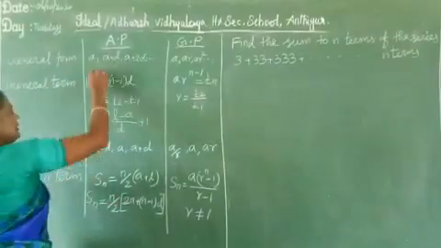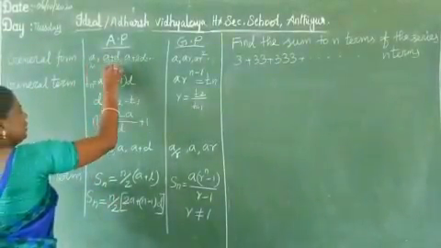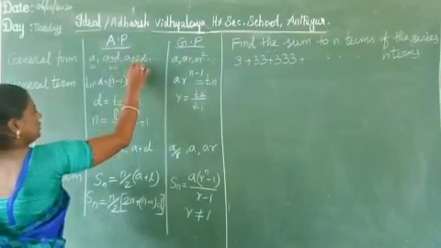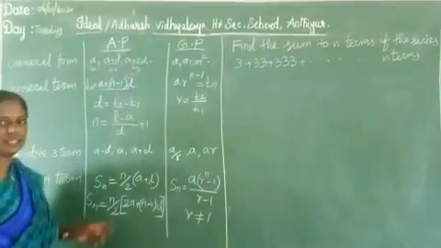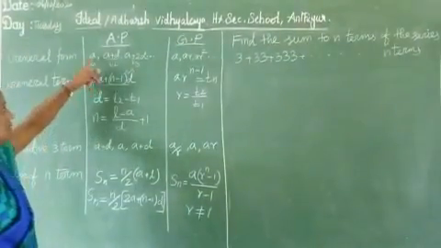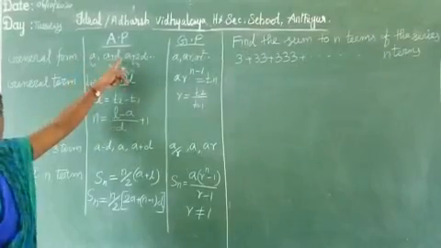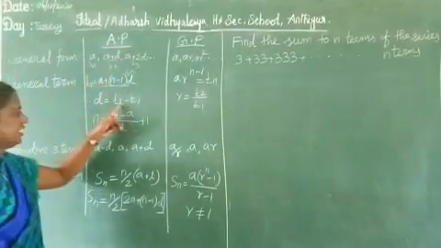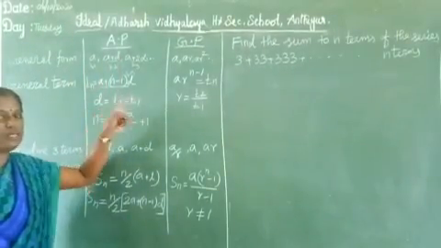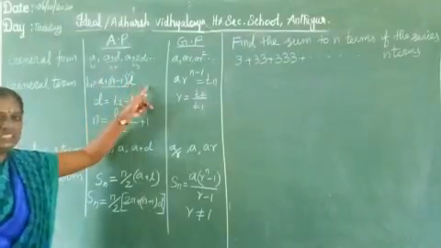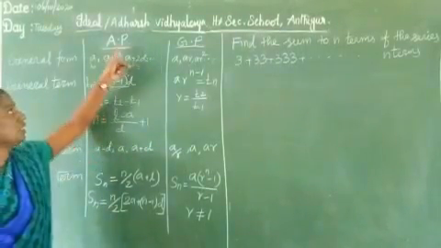The first term is represented as T1, the second term as T2, the third term as T3, up to the nth term, which is Tn. So what is the first term? A. The common difference is D. How do we find D? Second term minus first term. If the common difference is equal throughout the given sequence, that is called AP.